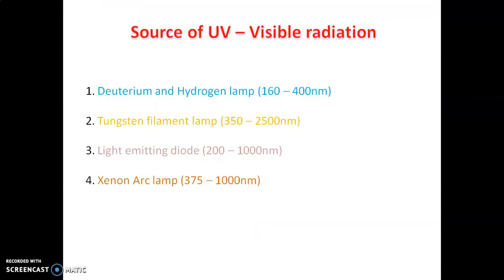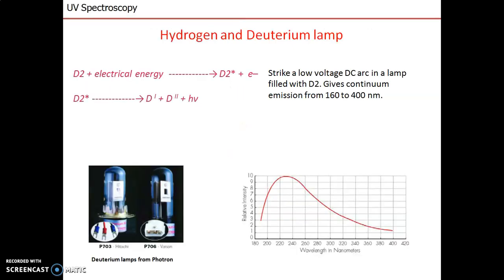Starting with the sources of UV visible radiation, we have the deuterium or hydrogen lamp, tungsten filament lamp, light emitting diode or xenon arc lamp. All these sources give radiation up to a certain wavelength.